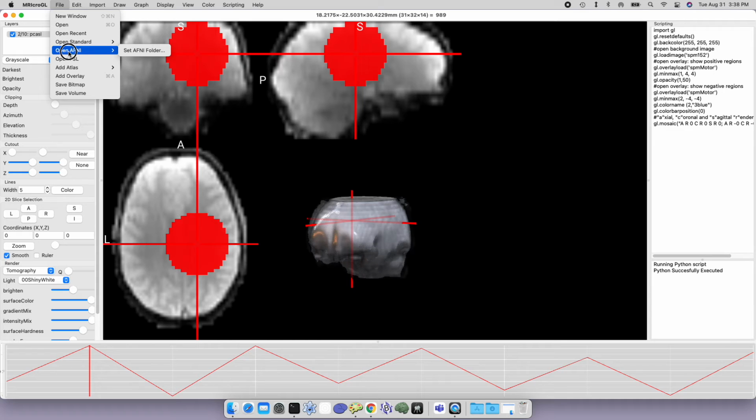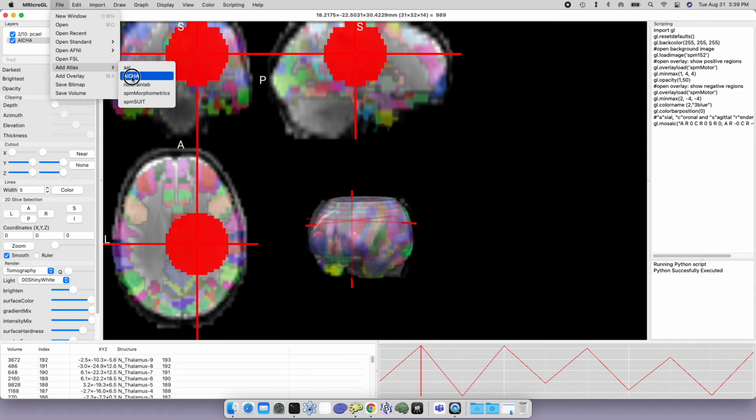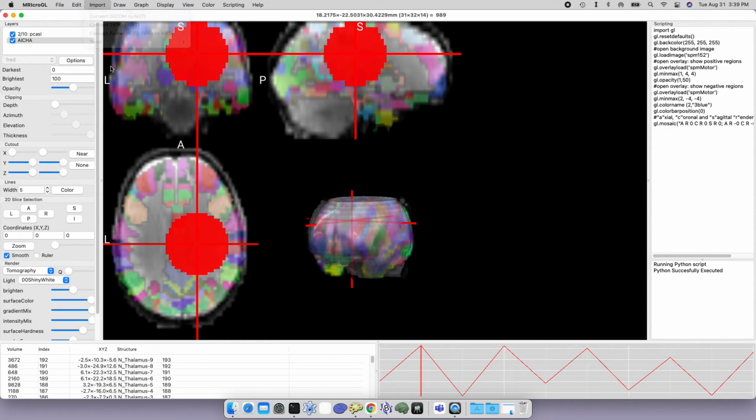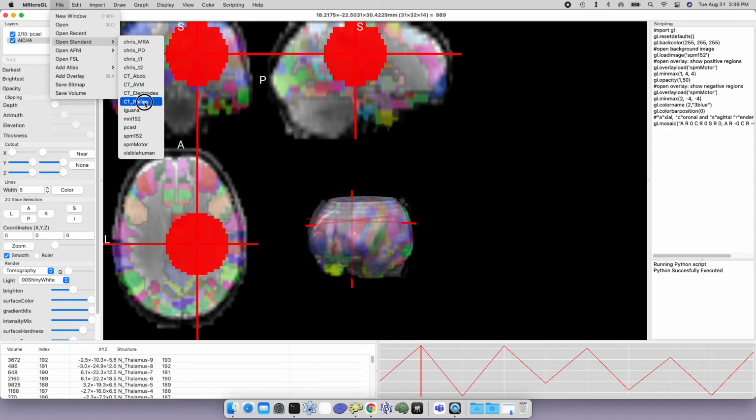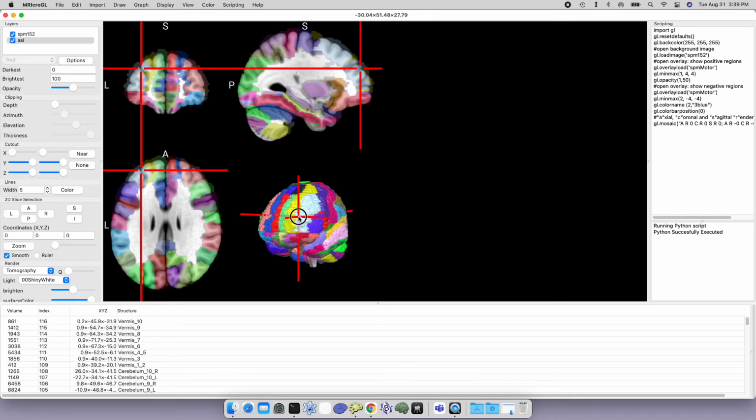The final thing I might as well go ahead and show you is the atlases that are included with the software. And so if I load an atlas on top of the image, I can do this by file, and then it has add atlas, and it has a lot of standard atlases, you can notice that it's drawn a translucent image of different regions over this brain. In this case, these regions aren't very well aligned. I'm going to do file, open standard, and let's open the SPM 152 standard shape brain. And let's add our atlas. We'll choose the AAL atlas in this case. And it's now loaded the atlas on top.